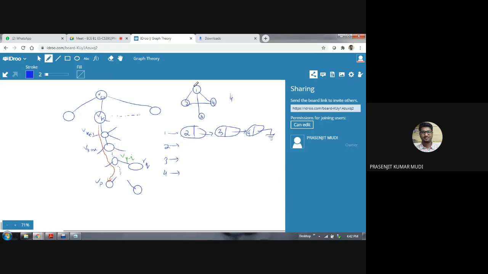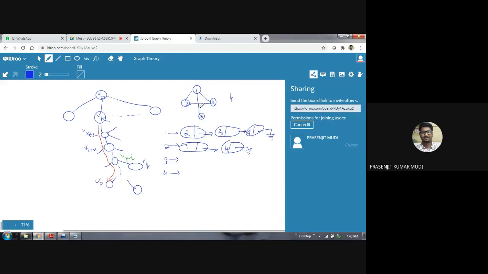We know here from the picture that 1 is adjacent to 2 and 4 is adjacent to 2. 3 is not adjacent to 2 because there is no direct edge connecting 2 and 3. So first node will be 1, then next node will be 4, and 4 is connected to null.